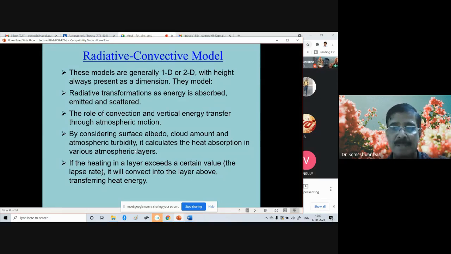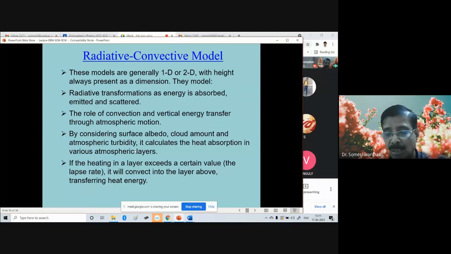It cannot exist for a long time, because of the intense convection which will immediately develop and restore back to the normal lapse rate. Okay, and also the heat will be convected or advected from the neighboring points.